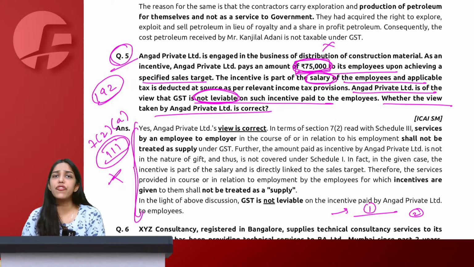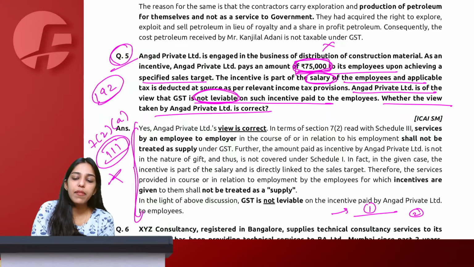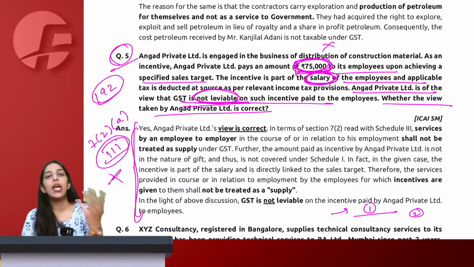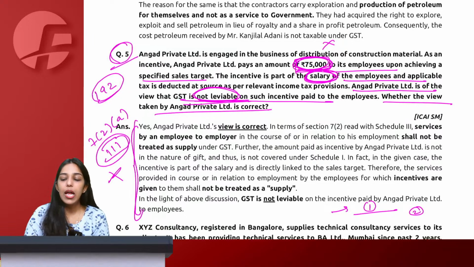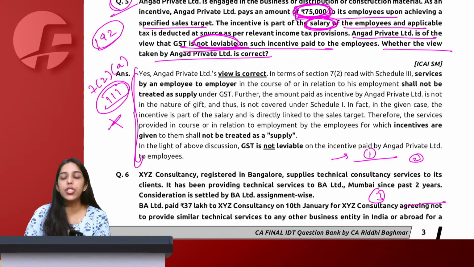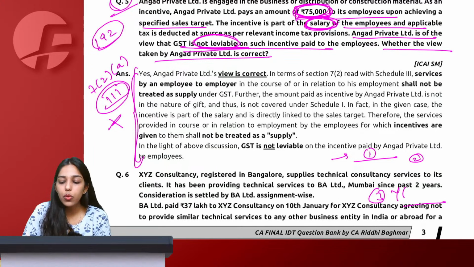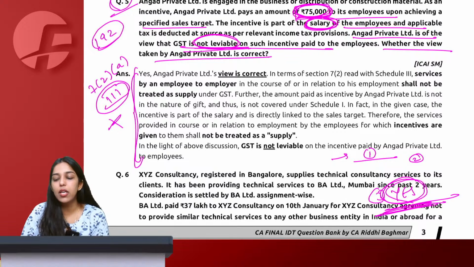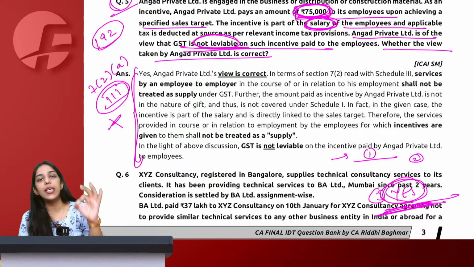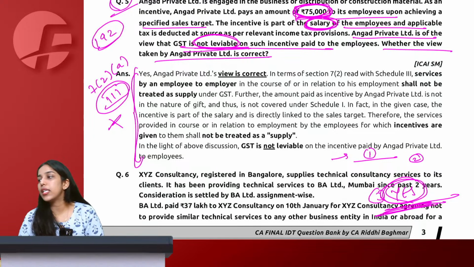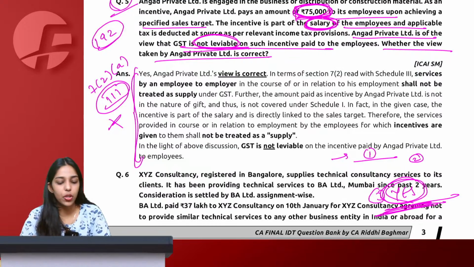Para number 2, facts of the case, that in the given case, this 75,000 is also a part of salary. In fact, TDS is also deducted on the same, and therefore this should not be taxable. And then ultimately we come to the conclusion part 3, which says that yes, the view taken by Angad is correct, and you are going to highlight this yes, the view is correct part, so that the examiner already knows that your final answer is correct. Say yes or no. Done. Chalo.